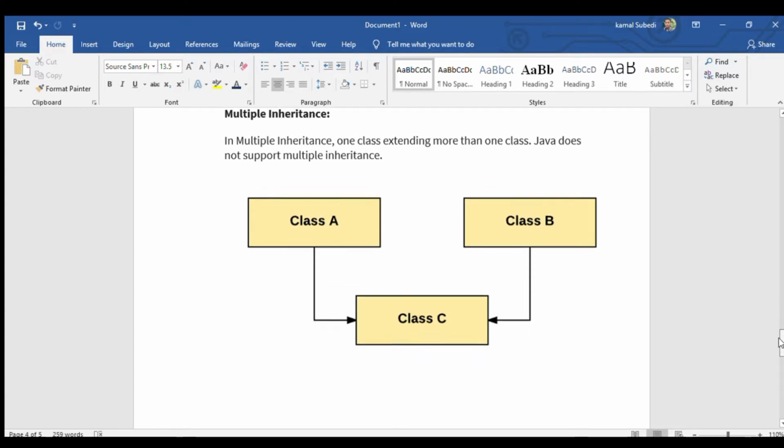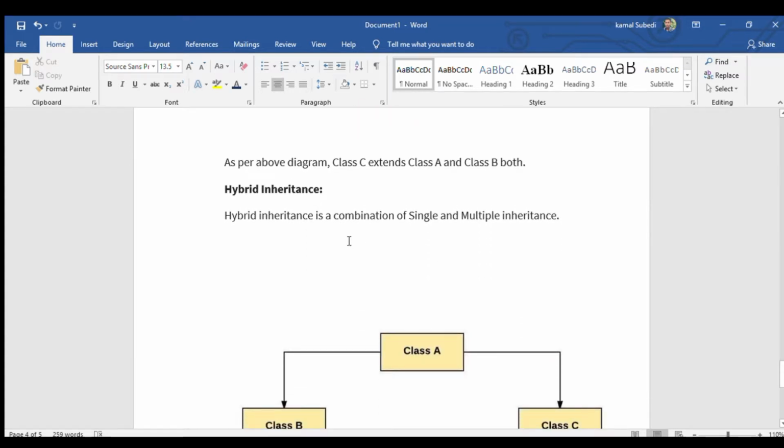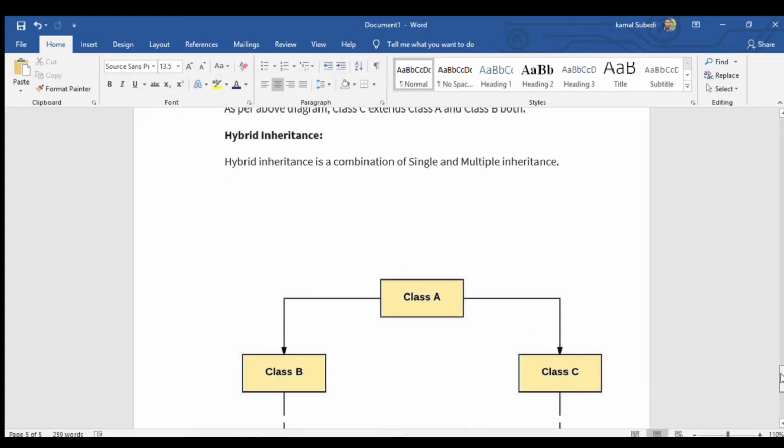We are going to see the code later. As per the above diagram, class C extends both class A and class B. Class A and class B are the superclasses of class C, and class C is the derived subclass of class A and class B. Now we are talking about hybrid inheritance. Hybrid inheritance is the combination of single and multiple inheritance.